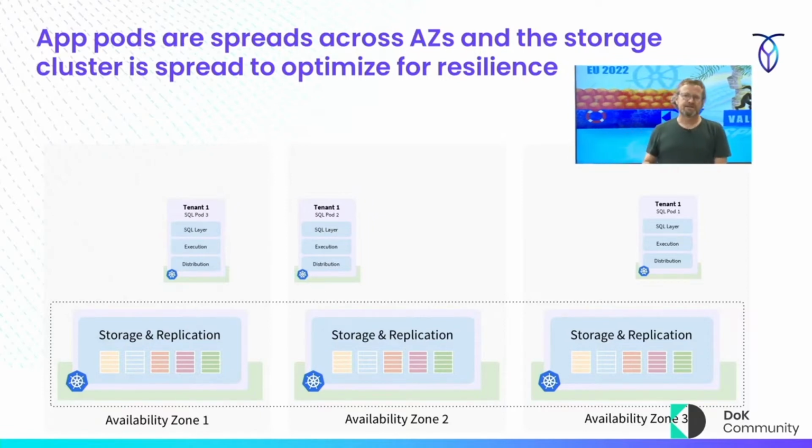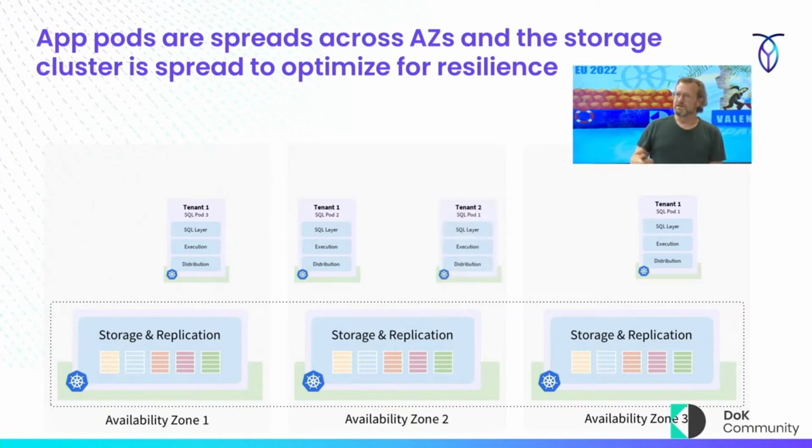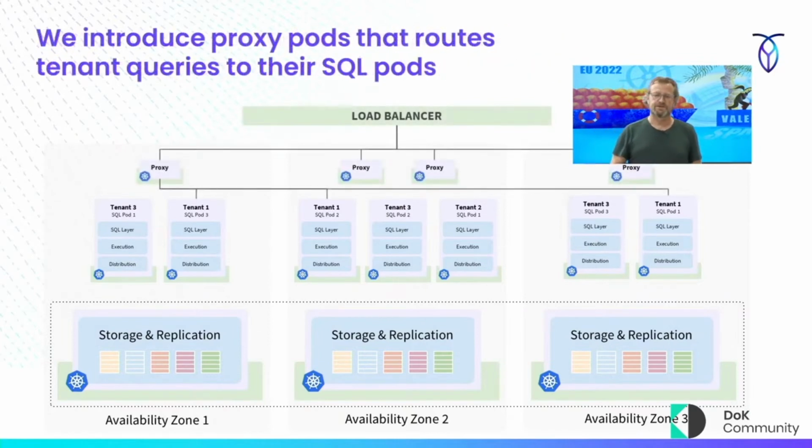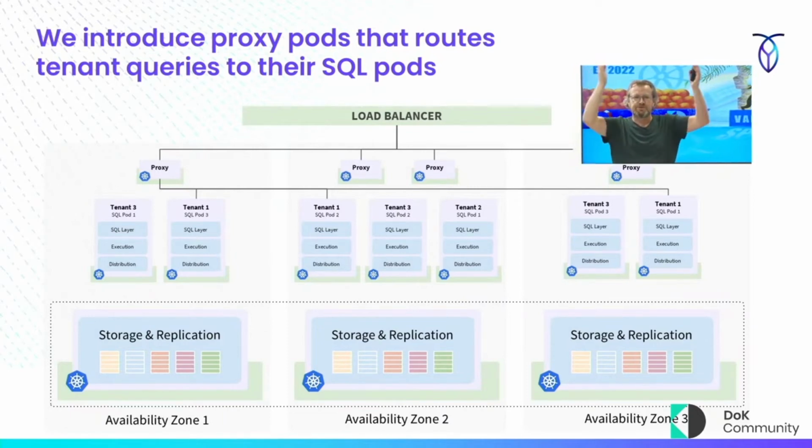And we have SQL pods that are just running across these things. So when I spin up the next cluster, I just deploy that in some AZ. I spin up the third one. What you're seeing is we're deploying these things across AZs so we can get this resilient nature, right? Not only can we scale all this storage, we're going to be able to scale these SQL pods based on the amount of transactions going on within that particular cluster. Now, if we're going to do that, we also have to have some way of mapping users to their pods.